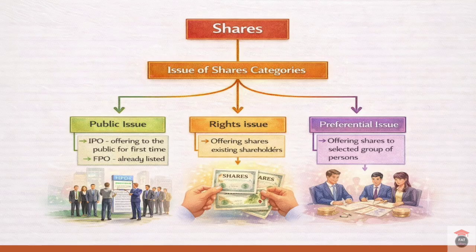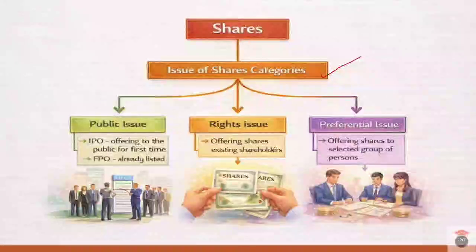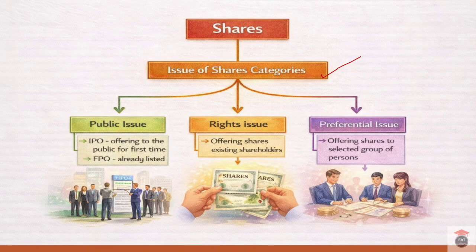Now let us see the different categories of issue of shares. Issue of shares can be primarily classified into three categories: public issue, right issue, and preferential issue. Issue of shares by a company to the general public is called a public issue. It is also called public offerings, and it is further classified into IPO and FPO. IPO is initial public offering and FPO is further public offering.